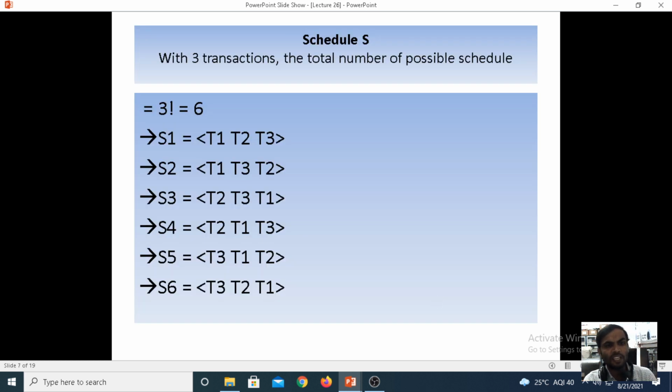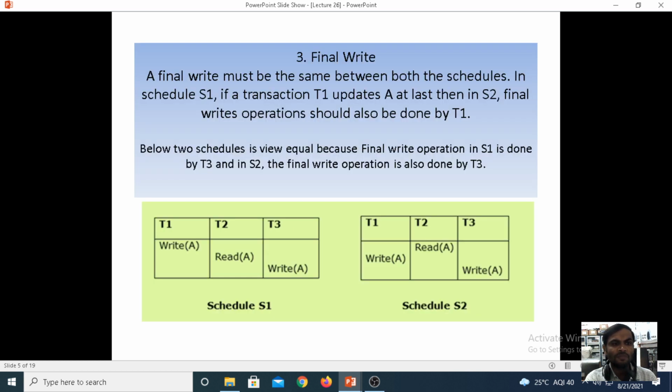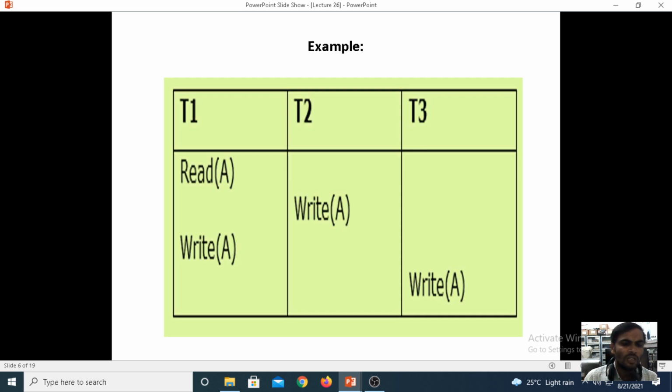Now if we are seeing the schedule, I am considering it as schedule S. Under the schedule S, we are having three transactions. Under the three transactions, we are now finding the total number of possible schedules. How many schedules are possible? For three transactions, the number of schedules should be equal to 3 factorial, which is 6. Now I am considering schedule S1. Under the schedule S1, the transaction T1 is executed first.